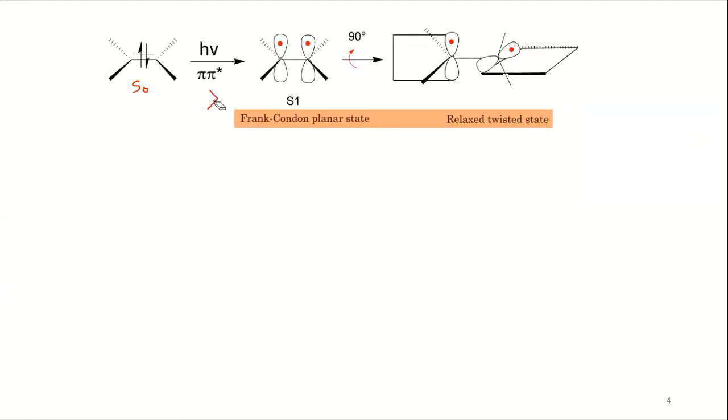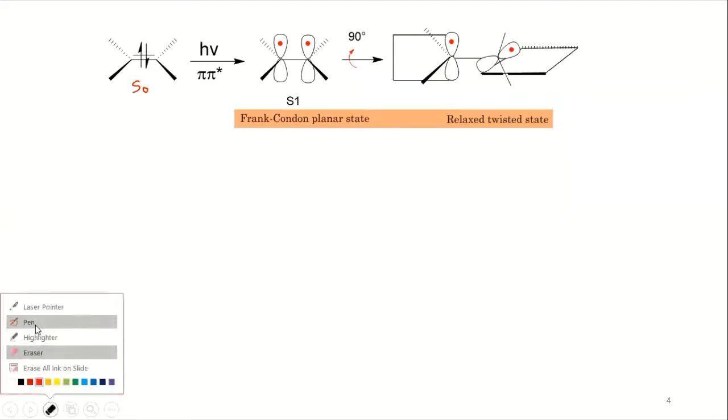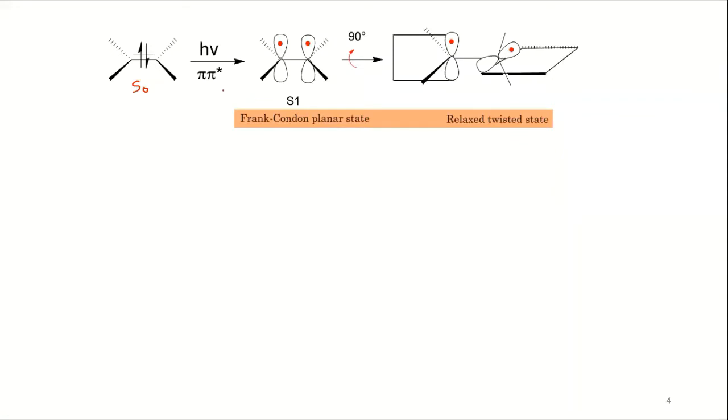So you have a higher energy for this S1, and this is maintaining the Franck-Condon planar state. Now you have 90-degree rotation around this. So what we see is that you have a change. So this is relaxed to the state having the minimum energy. So it will come to that state, and then you have suitable product formation later on.